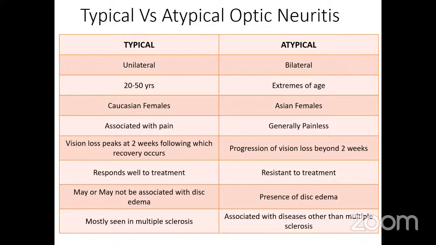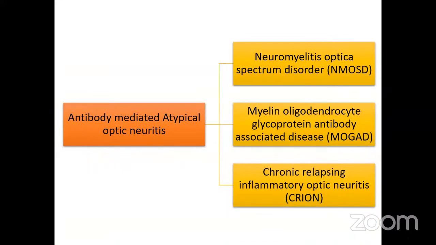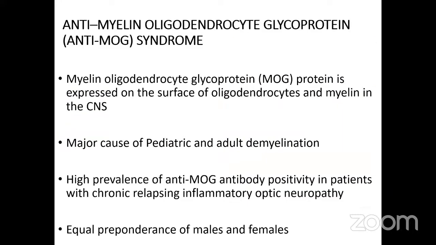Multiple sclerosis is mostly seen in typical optic neuritis, whereas diseases other than multiple sclerosis are present in atypical optic neuritis. So the most common autoimmune causes for atypical optic neuritis are antibody-mediated disorders like neuromyelitis optica spectrum disorder, myelin oligodendrocyte glycoprotein antibody-associated disease, and chronic relapsing inflammatory optic neuritis. So we'll discuss them one by one, starting with anti-myelin oligodendrocyte glycoprotein syndrome.